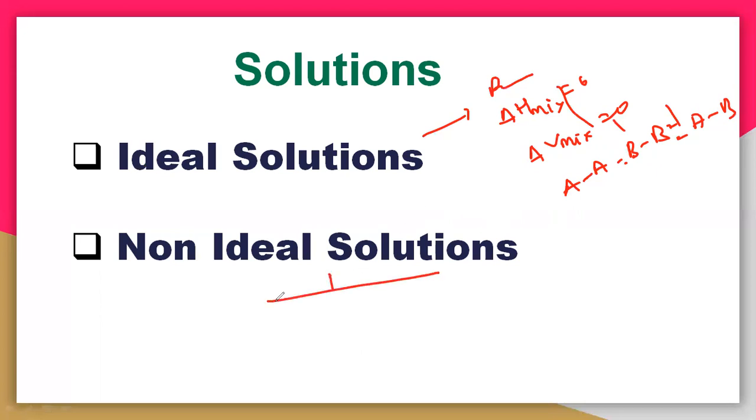And in case of a non-ideal solution, you again have positive deviation and negative deviation. Positive deviation means you are getting the excess amount of pressure, excess volume. You have to use the greater than sign like this, and here you have to use less than like this. So I will send the notes also. You can easily understand the ideal solution and non-ideal solution.